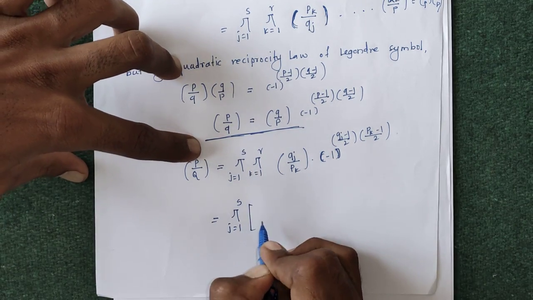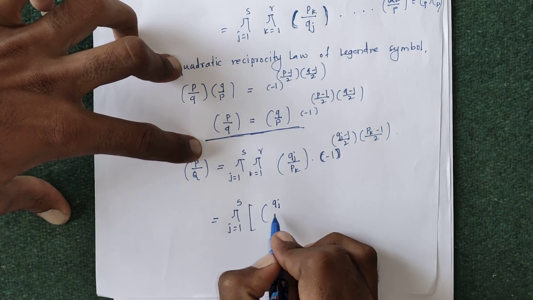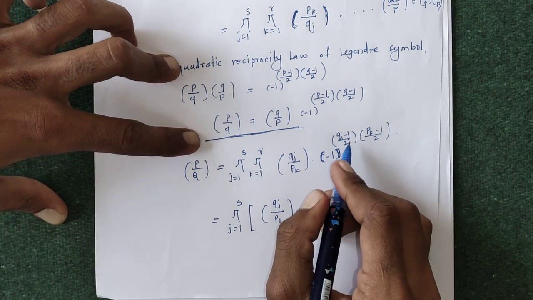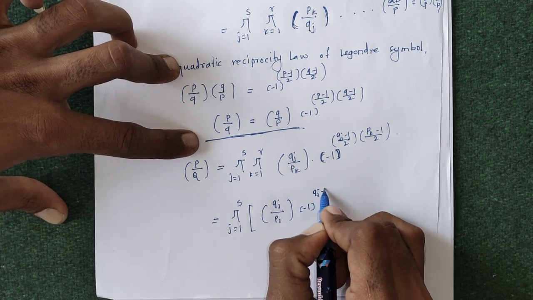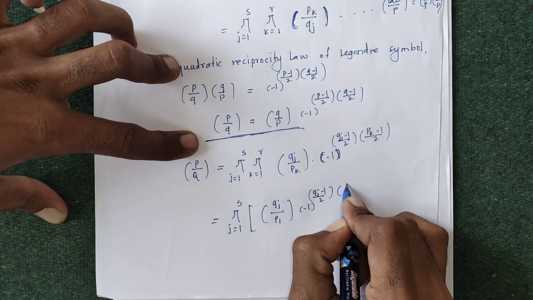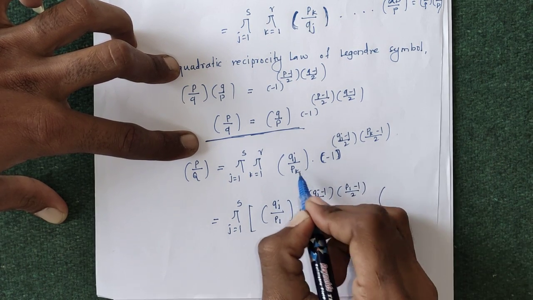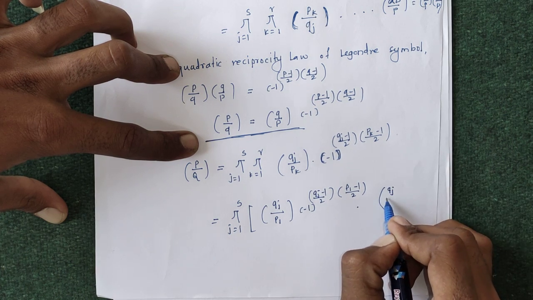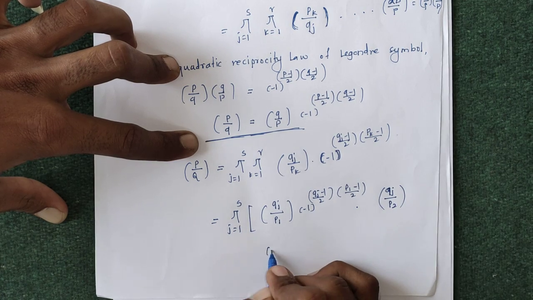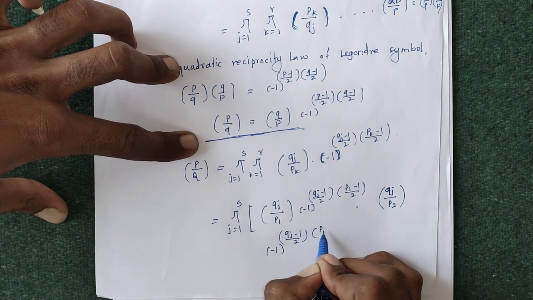For k equals 1, putting k equals 1, we get the Legendre symbol of Qj by P1 times minus 1 to the power Qj minus 1 by 2 as it is, times P1 minus 1 by 2. Again for k equals 2, we get Qj by P2 times minus 1 to the power Qj minus 1 by 2 as it is, times P2 minus 1 by 2,